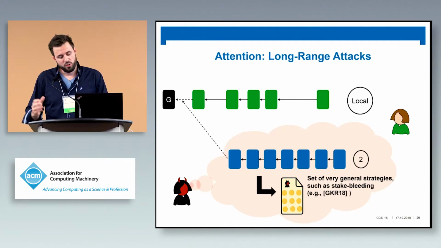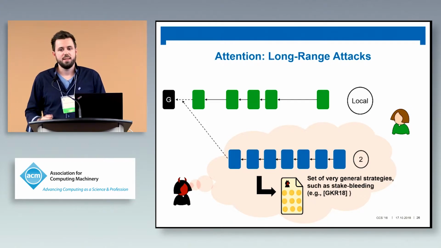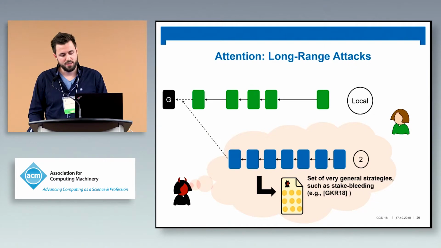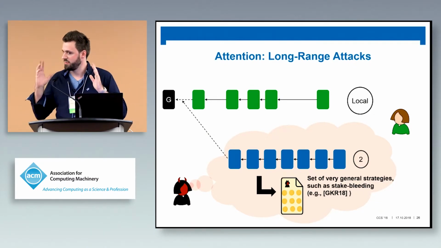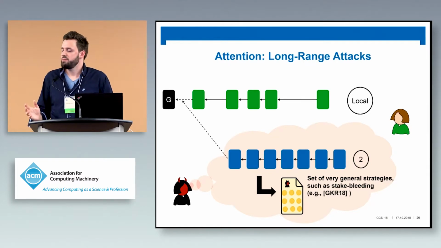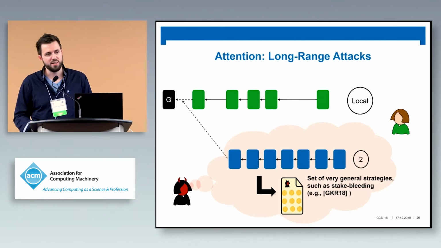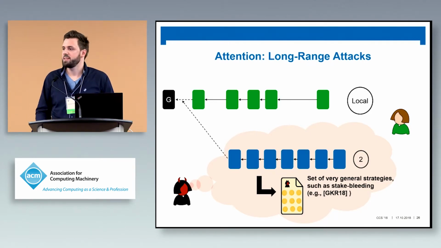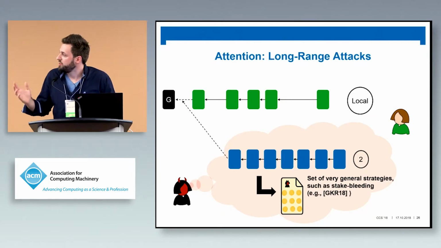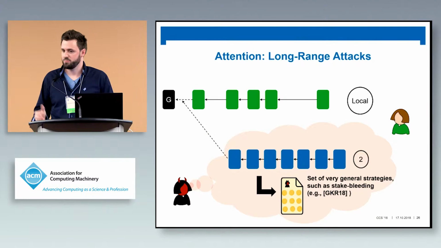The goal of long-range attacks is that he devises strategies which make him very rich on this private chain in his mind. And if he achieves that, this chain in his mind will over time grow pretty fast, because he's the only one. The adversary will always be elected in this process, so he can grow very fast, especially if in the real world the participation is probably not that high.